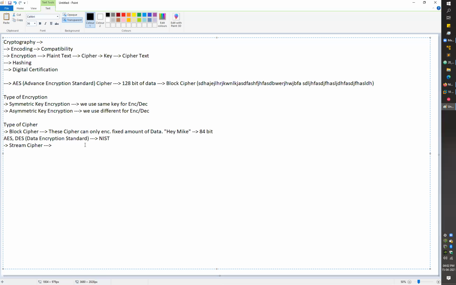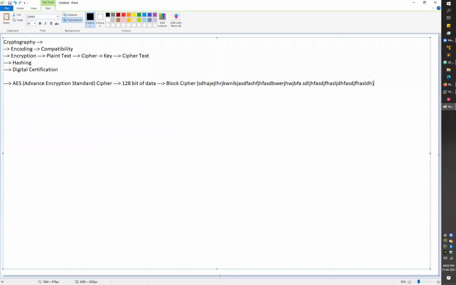For stream ciphers, you can go with these two: Salsa20 is one example of a stream cipher, and ChaCha20 is again one example of a stream cipher. But the point is, NIST has never standardized any of the stream ciphers, right? NIST has never standardized any of the stream ciphers. Now, after these types of ciphers, let's get back to the AES part.